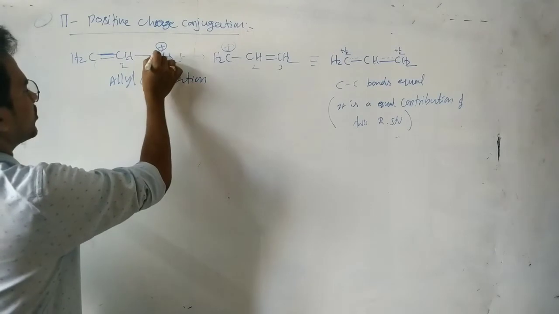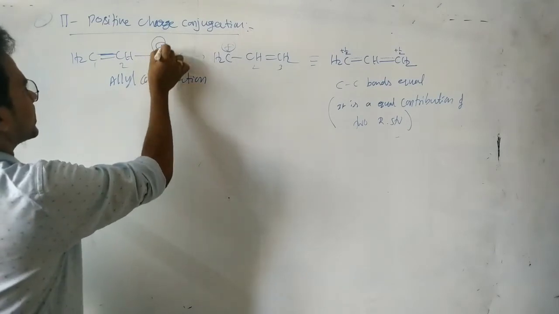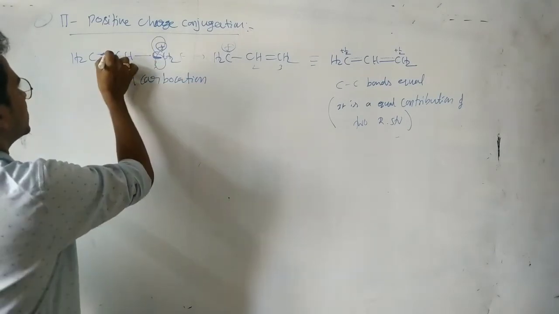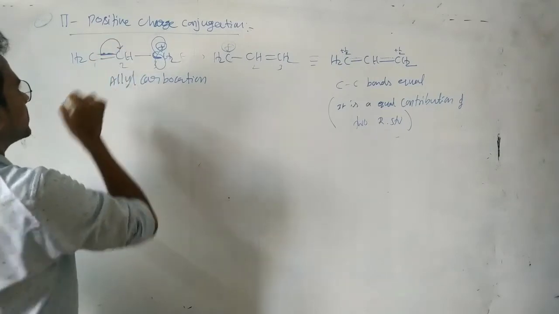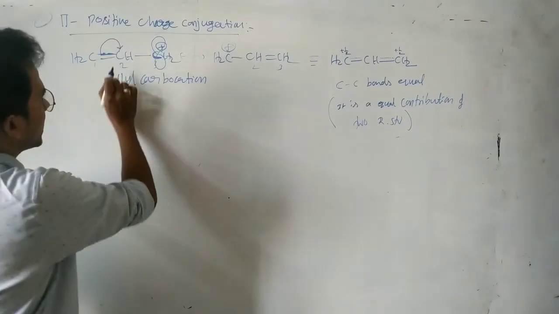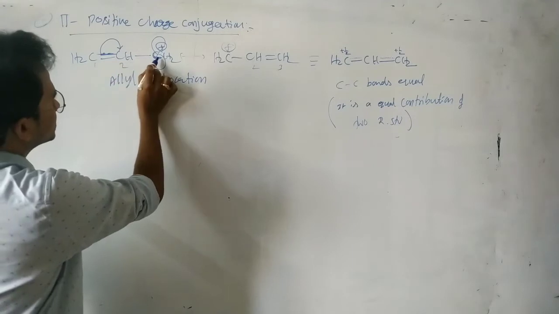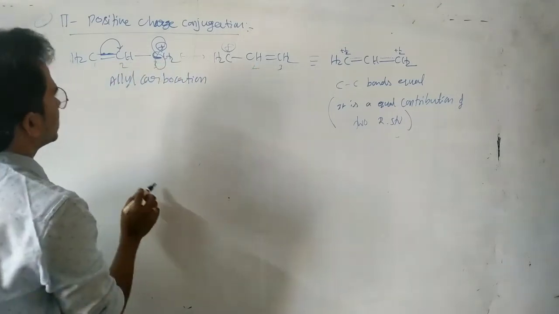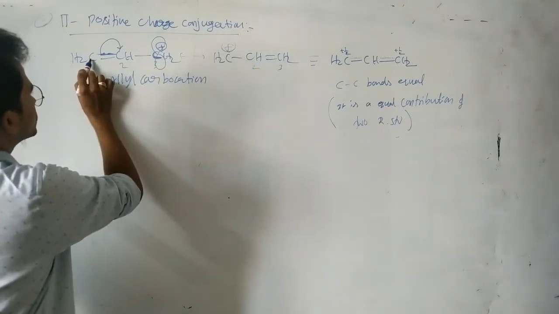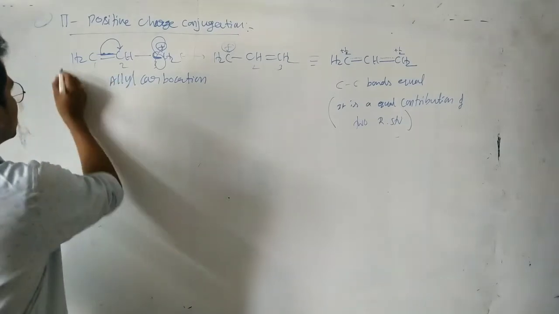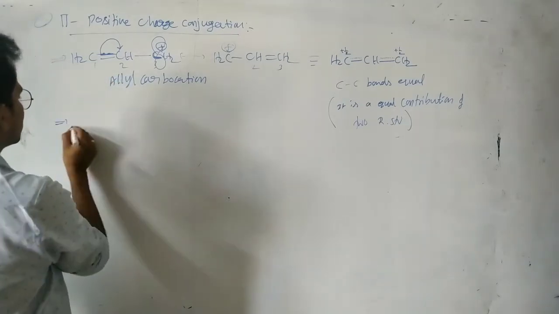Of course, the carbocation carbon has a vacant p orbital. So this pi electrons move to this carbon, then this carries a negative charge. So negative charge here, positive charge here, and we can write the pi bond. And again this carbon loses electrons, so it carries the positive charge. Okay, that's it.